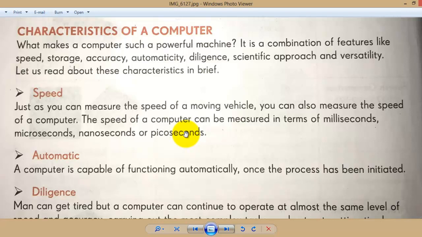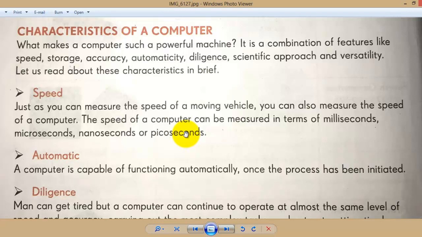For example, microwave, television, washing machine. These are electronic machines. Car also is a type of machine. So there are different types of machines in our day-to-day life. So computer is one of those machines that humans invented.